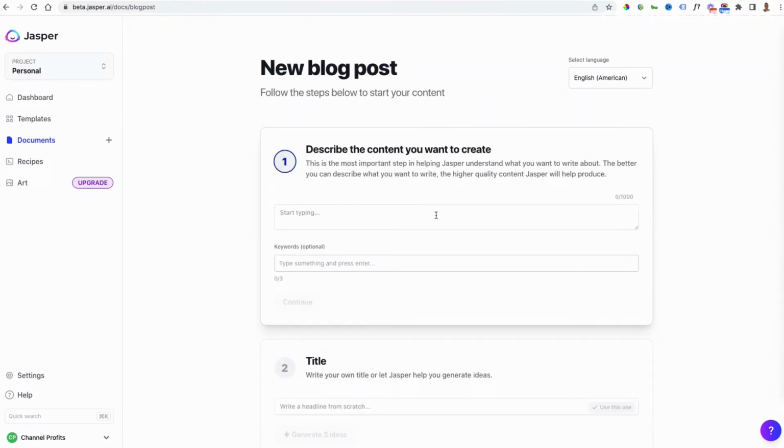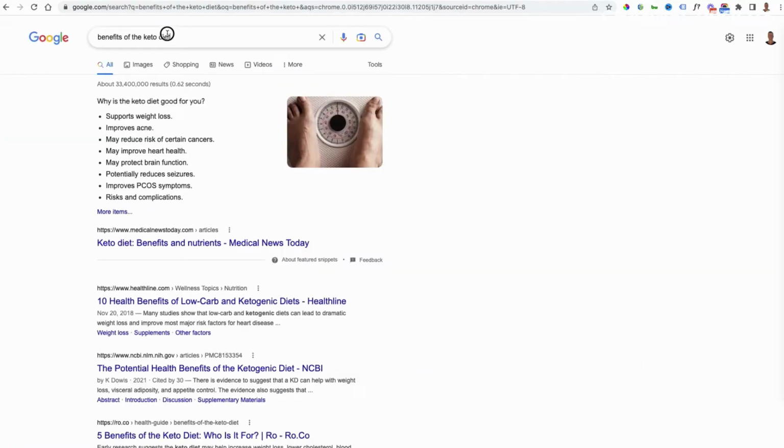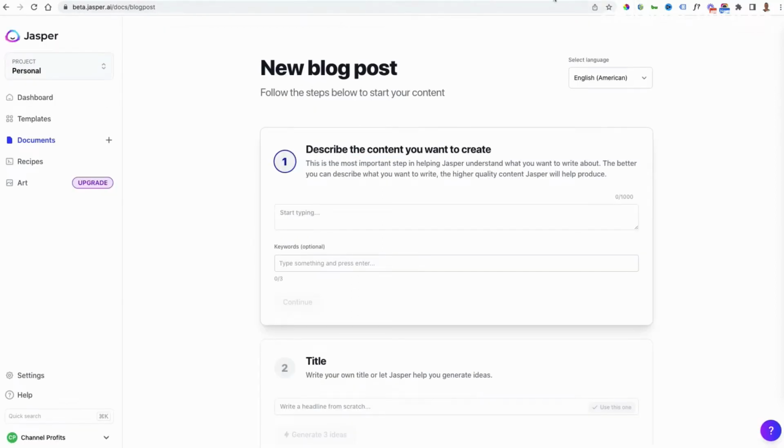And then the first thing you're going to want to do is create a title. Now, I've come up with an idea here where I could do, say, a video on the benefits of the keto diet. And if I copy that, I normally like to start with other people's blog posts and content and work from there, as it gives me a good idea for a starting point, and then I can get Jasper to start writing everything for me.